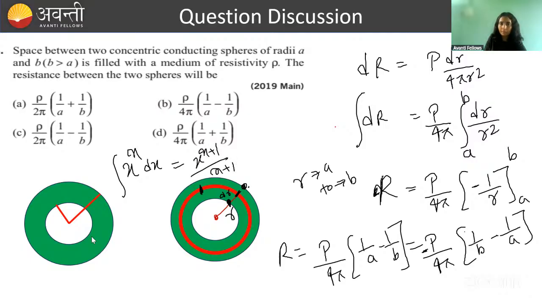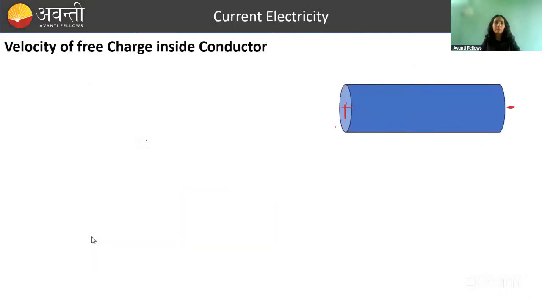So here x is r and the power is minus 2. If you take 1 by r square upward, the power is minus 2. So minus 2 plus 1, r to the power minus 1, that is 1 by r. And minus 2 plus 1 you write below, with the minus sign, and hence I have written it like this. So the correct answer is which one? B. Let's go, we learned a very good thing.